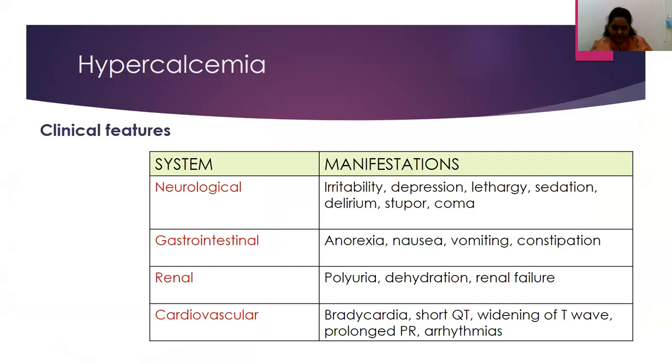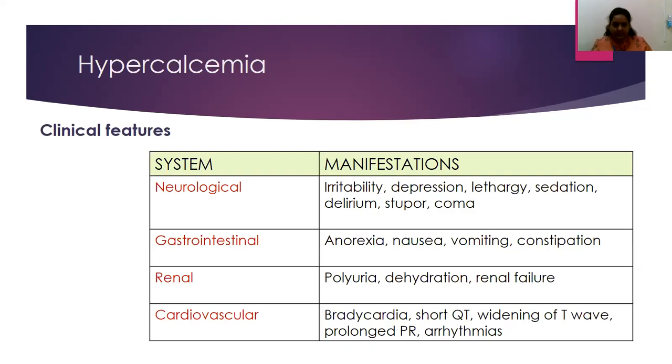The main thing is that the patient would have neurological signs. They would be very irritable, or either very lethargic, stuporous, or in coma. They would have nausea and vomiting as presenting symptoms, and constipation in some patients. Renal: there would be polyuria and dehydration. They would also have increased thirst along with it. Cardiovascular: you would find changes such as shortening of the QT interval, widening of the T wave, and prolonged PR, with arrhythmias.